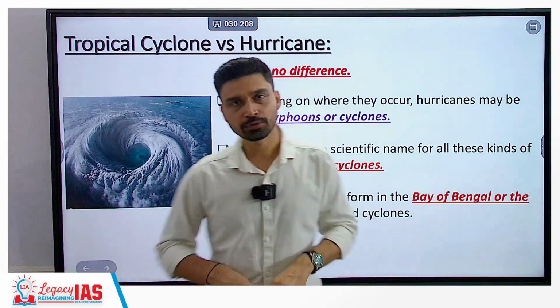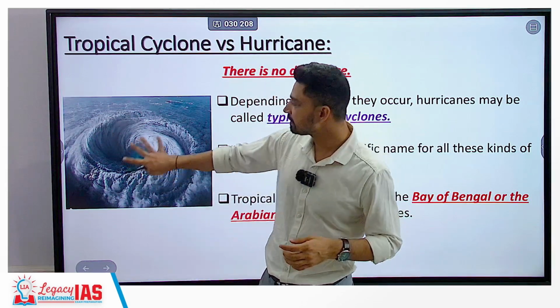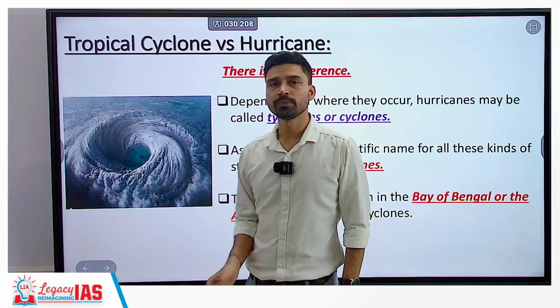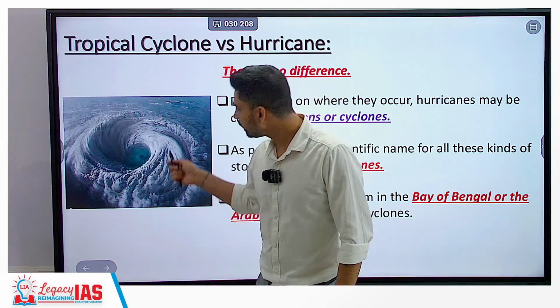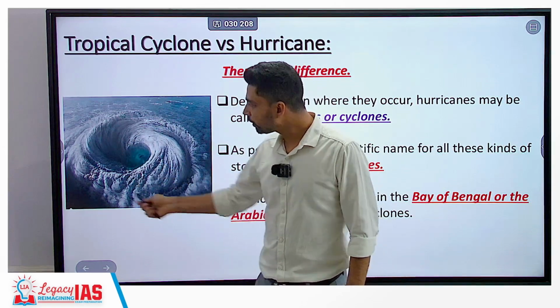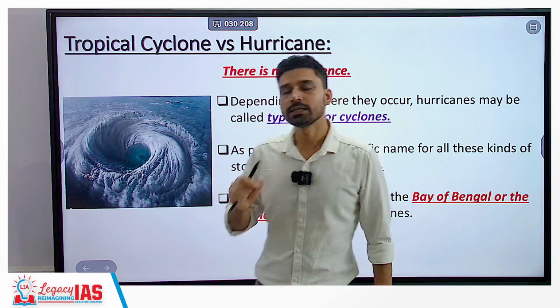Now, if you remember, a few minutes ago I told you that if you are flying above a tropical cyclone, you will see this kind of structure. Again, to revise, at the center you see a zone of calm, that is the eye. Then around the eye you have the rising wind, that is the eye wall, and around the eye wall you can see the dense clouds that are rotating, and these make up the rain band region.